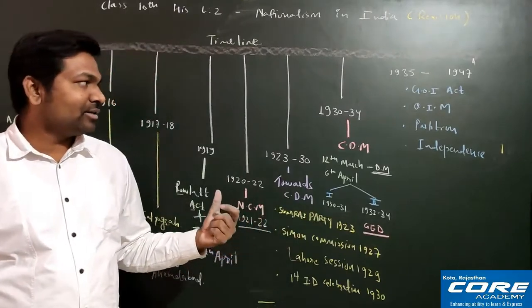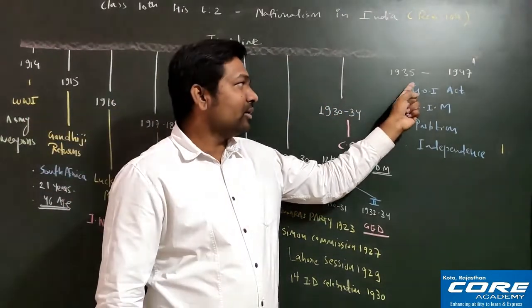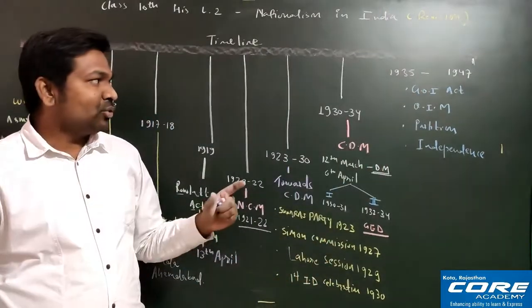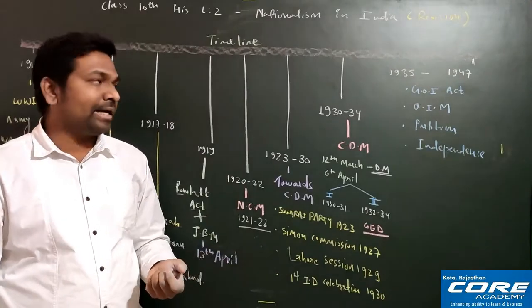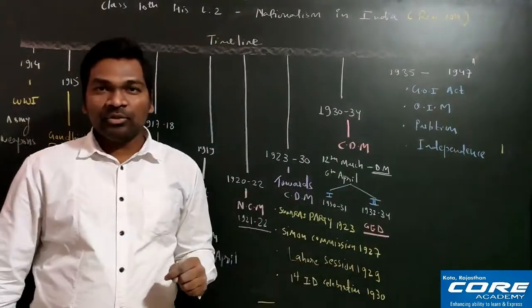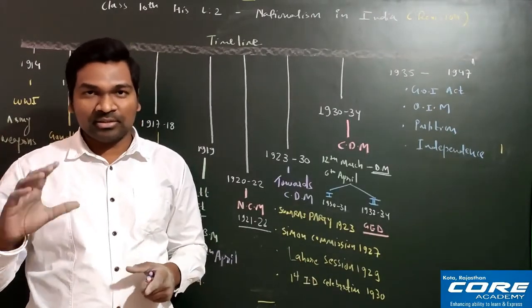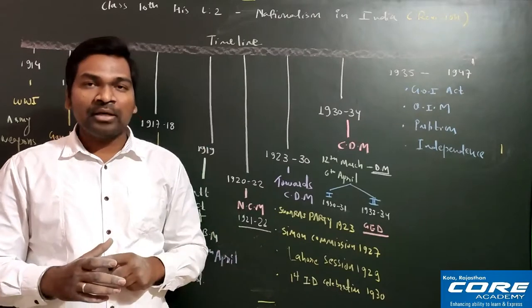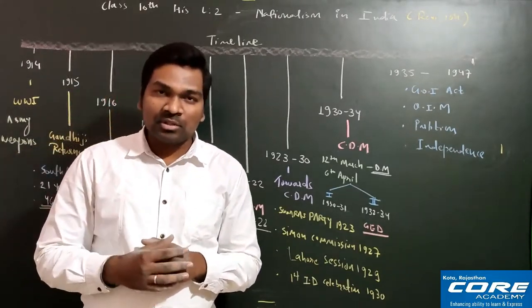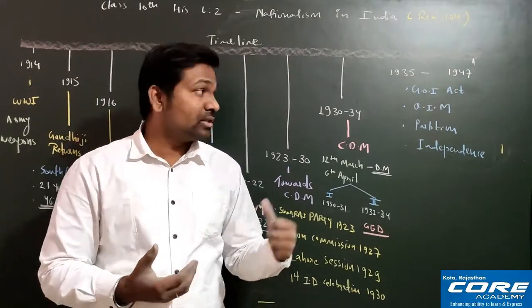And after that, in this particular period, 1935 to 1947, what happened, that I am telling you. So in 1935 the Government of India Act came. Remember, the Government of India Act came in 1935, under which provinces, like today's states, like Chhattisgarh and Maharashtra are states, and at that time also we had around 11 provinces. Fine. So these provinces were given more power, and elections also took place in 1937 after this Government of India Act.